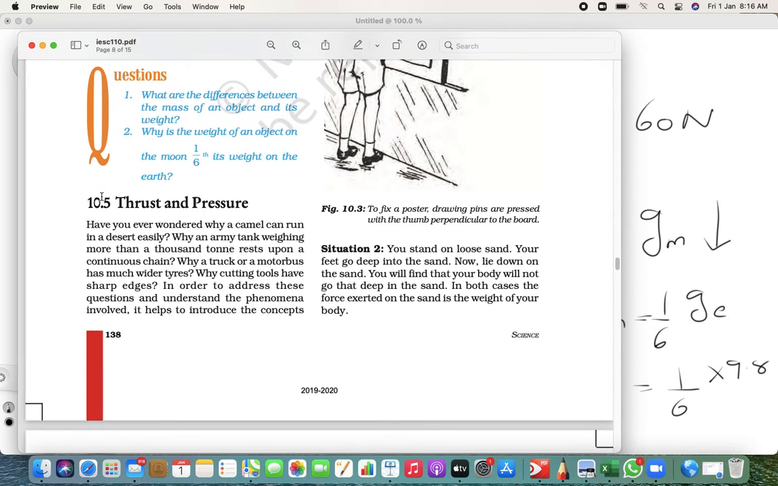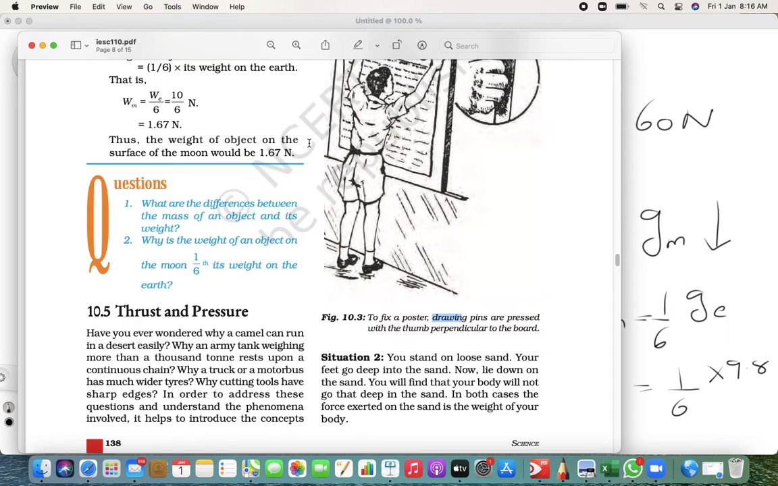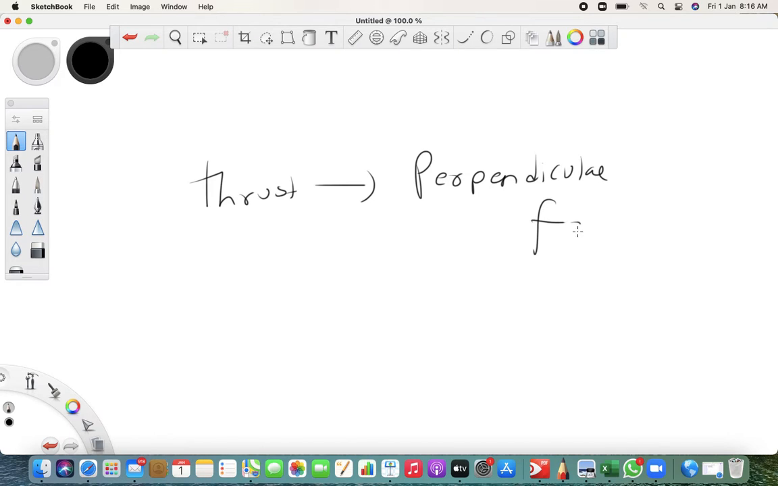Why is it so? You must have seen that a drawing pin has a pointed part on one side and more area on the other side. Many such questions can be answered with only one thing, that is thrust and pressure. Let me first teach you what thrust is. Thrust is a perpendicular force. So it's simple.